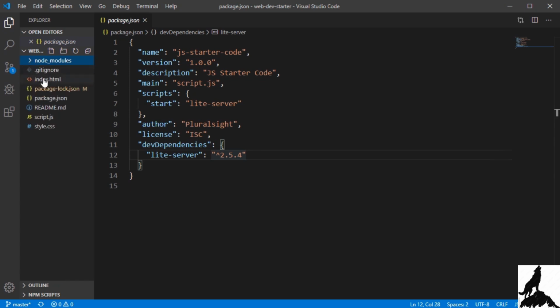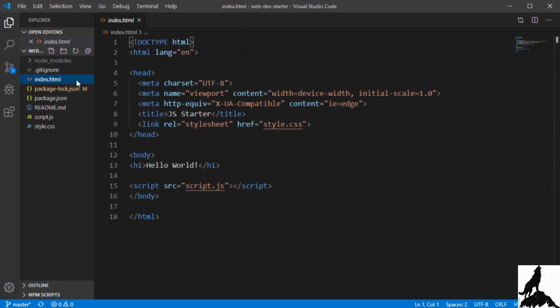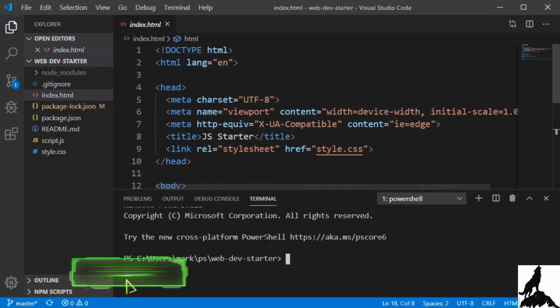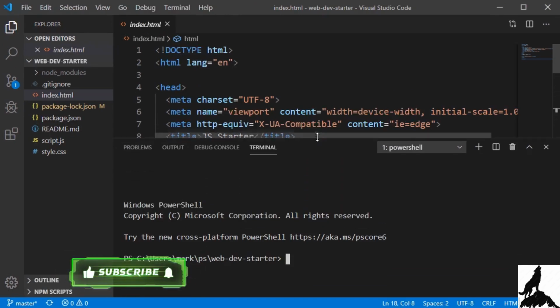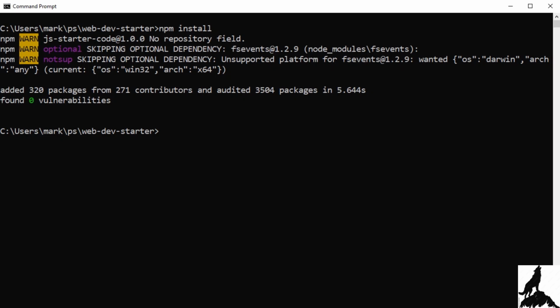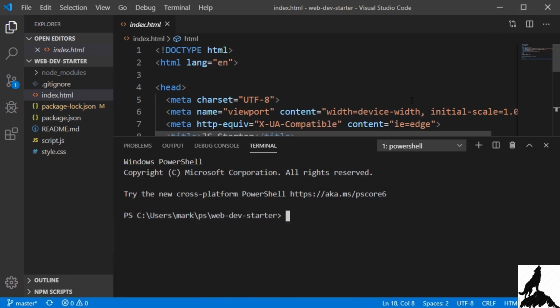Now to actually look at this index.html page in a browser, we need to run that light server that we saw. So what I'm going to do is I'm going to type control backtick, and that brings up the Windows PowerShell. It'll bring up a terminal in a Mac. And I'll just bump up the font a bit here so we can see it better. And now we have a terminal right here in our editor. Now you'll notice that I executed the npm install in that separate command prompt window right here. And for some reason, that's a safer way to do it. If you execute an npm install within this terminal, you may or may not run into certain errors. So for safety, always run npm install from a command prompt or terminal outside of Visual Studio Code.